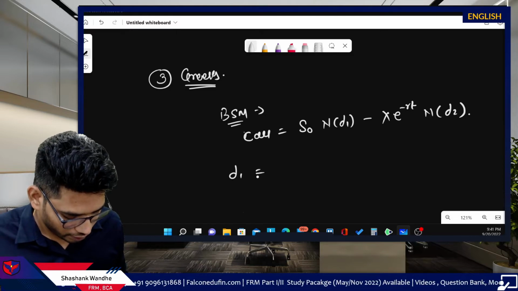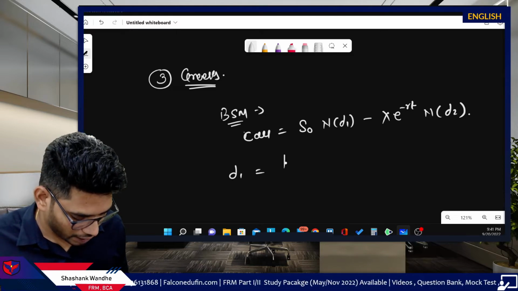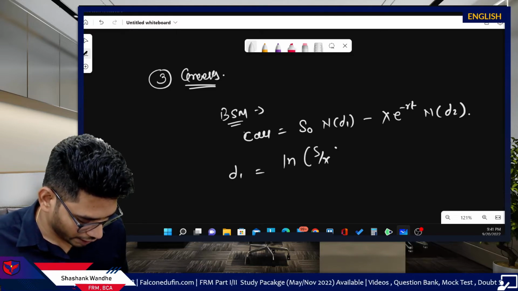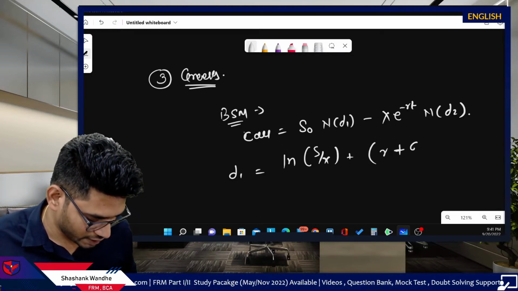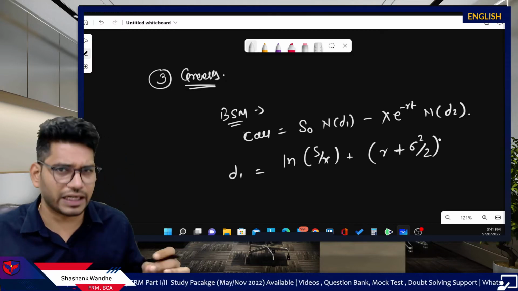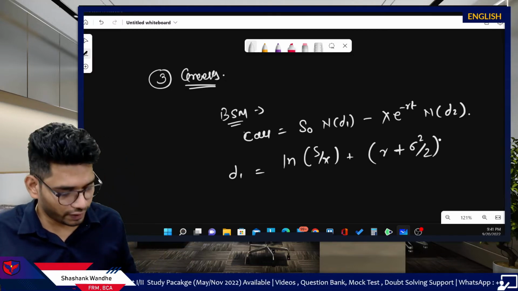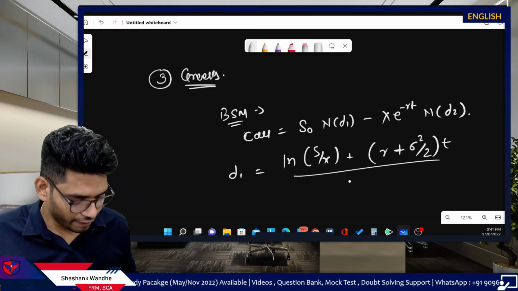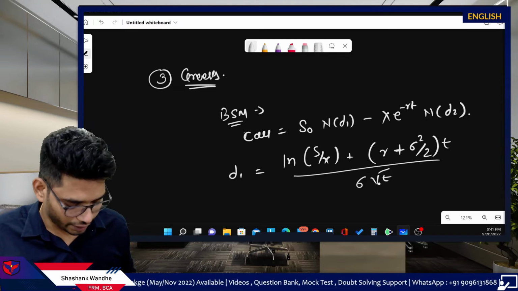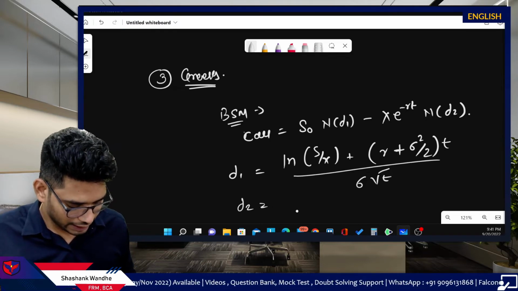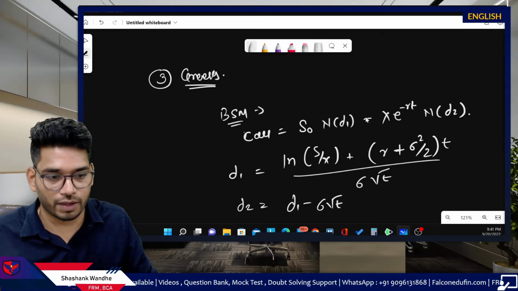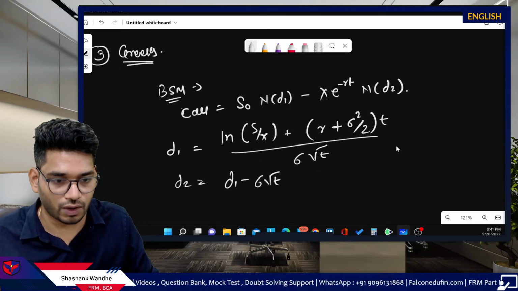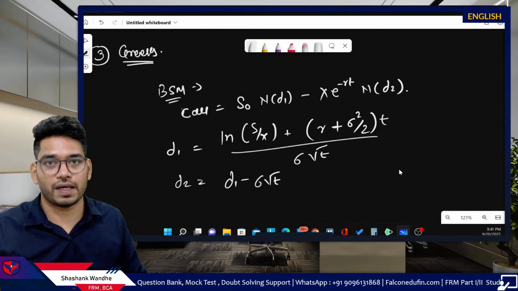For d1, we use the formula ln of S upon X plus (r plus sigma square divided by 2, or multiplied by 0.5, whatever is your preference) multiplied by T, divided by sigma root T. And d2 is d1 minus sigma root T.